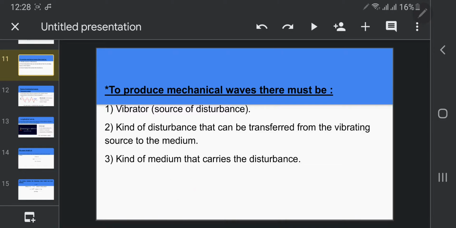Number three, the kind of medium, the medium that carries the disturbance. Medium, I mean air, a gas medium, or liquid like water, or solid like metal or wood. This is the medium. So the medium is divided into three types: liquid, solid, or gases. Okay. The kind of disturbance, I explain that now.